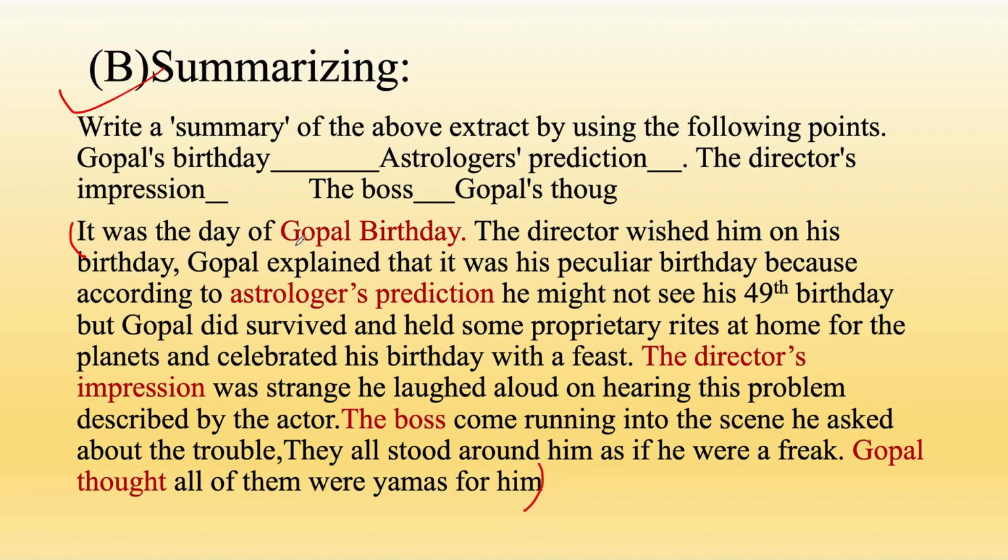Okay, it was the day of Gopal's birthday. See, first is Gopal's birthday, so you just need to write what the event is. The director wished him on his birthday. Gopal explained that it was his peculiar birthday because according to the astrologer's prediction he might not see his 49th birthday. See, now the second hint was the astrologer's prediction, so we have already added it here.